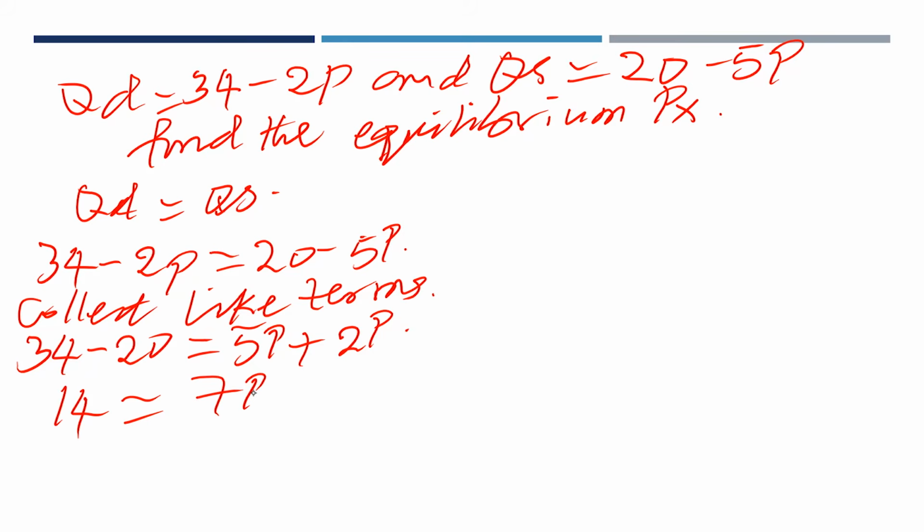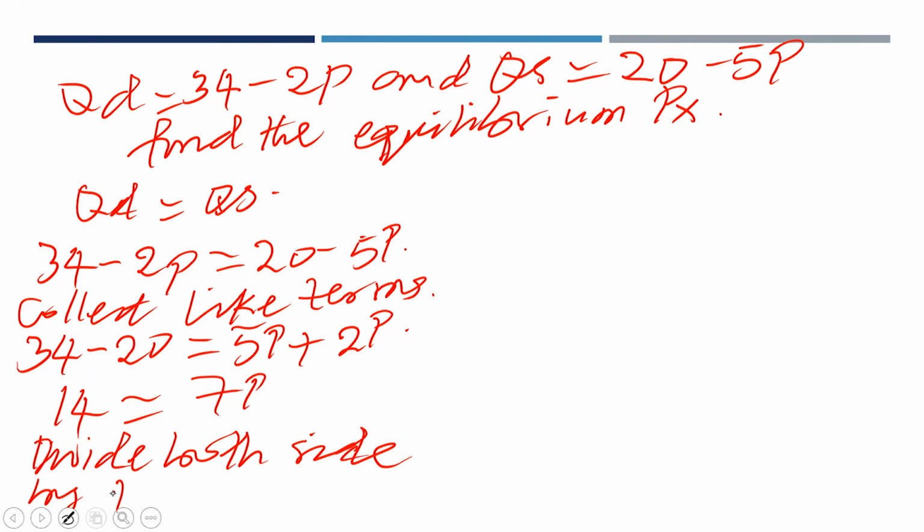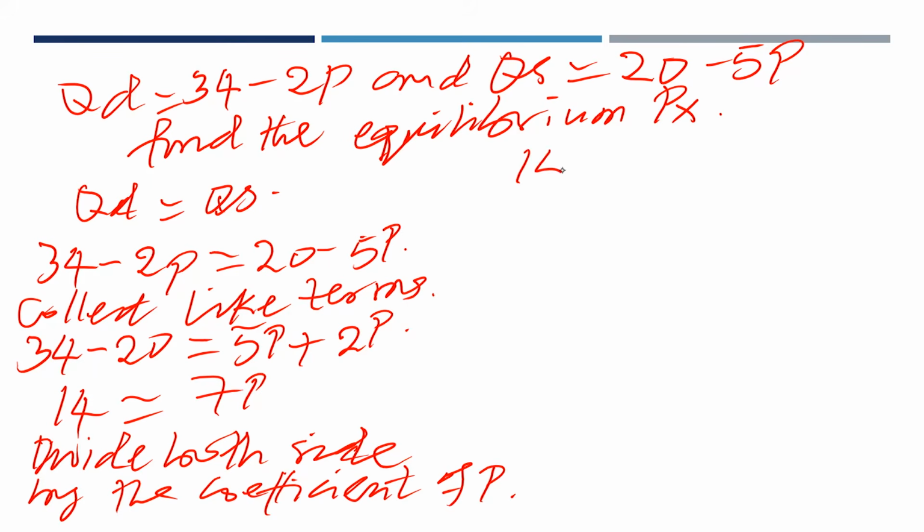So we divide both sides by the coefficient of p. That gives us 14 over 7 is equal to 7p over 7.